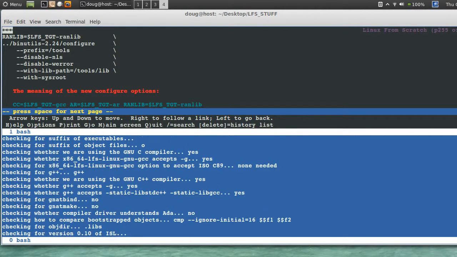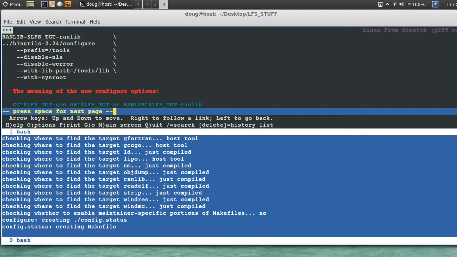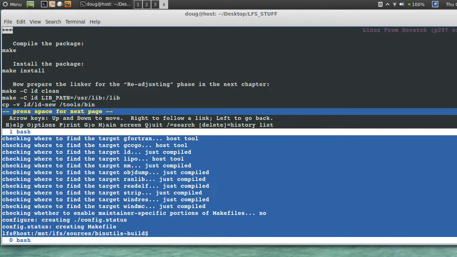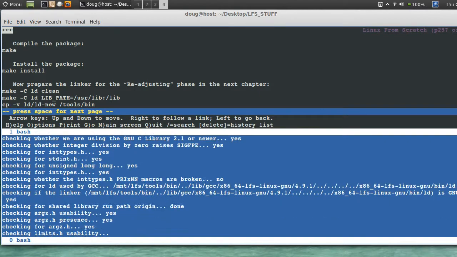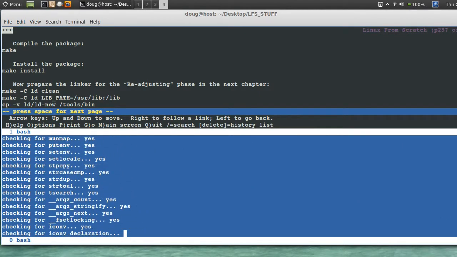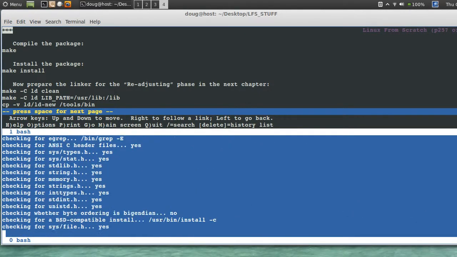Okay. Make install. Now we're not done after this make install. It says here now prepare the linker for the readjusting phase in the next chapter.